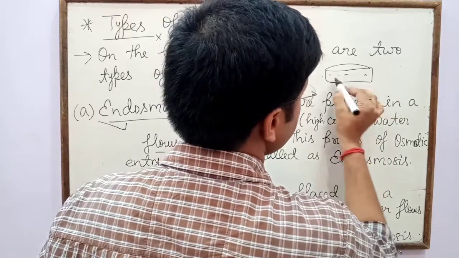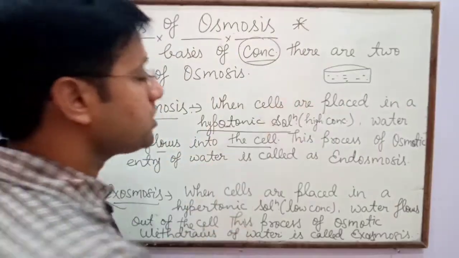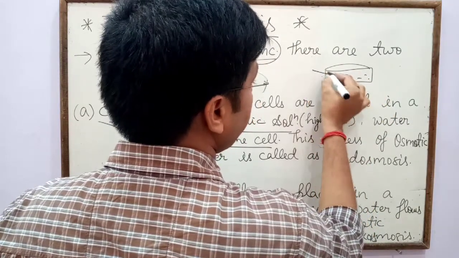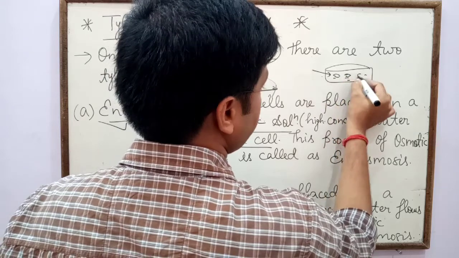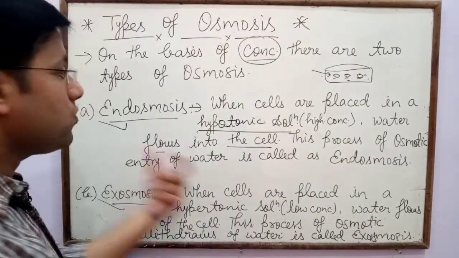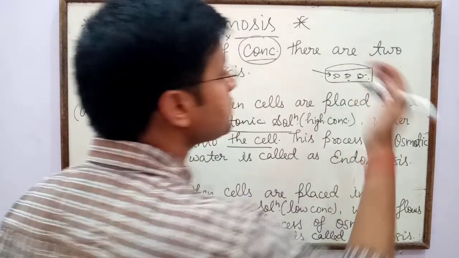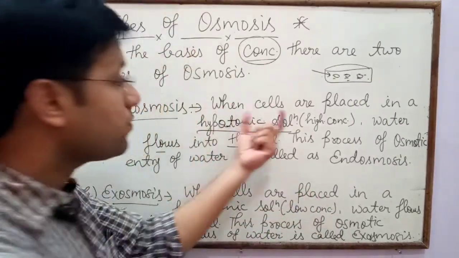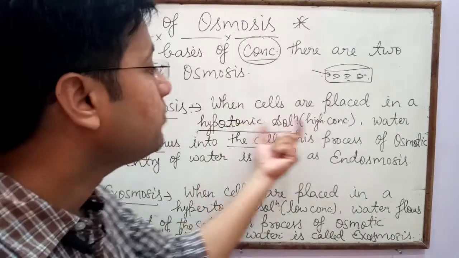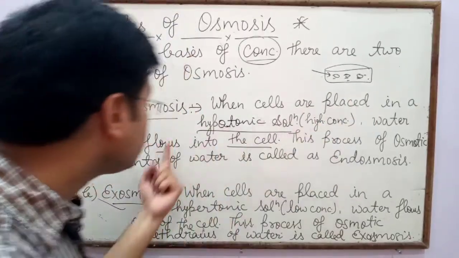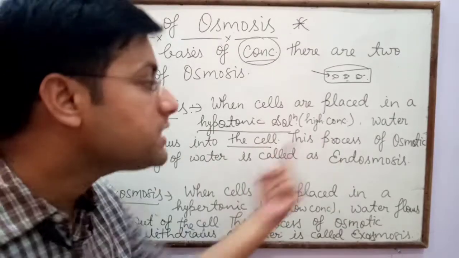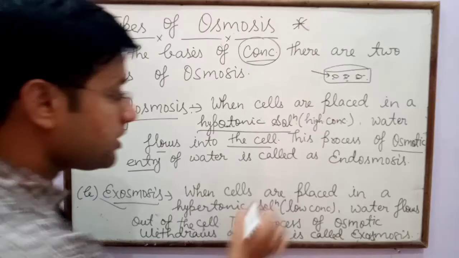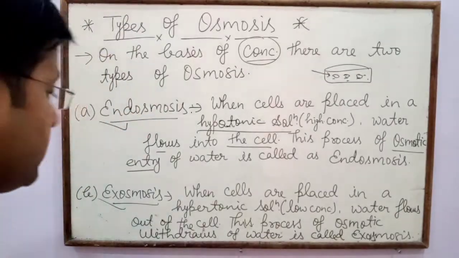Suppose this is a hypotonic solution, and if we place some raisins in this solution, after some time the raisins will swell. This is only due to endosmosis. When cells are placed in a hypotonic solution, water flows into the cell.